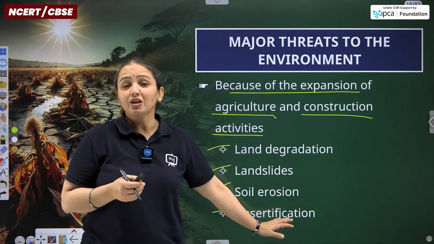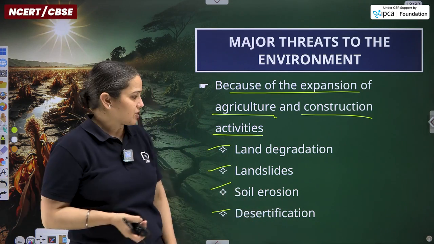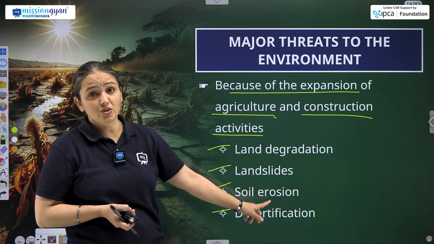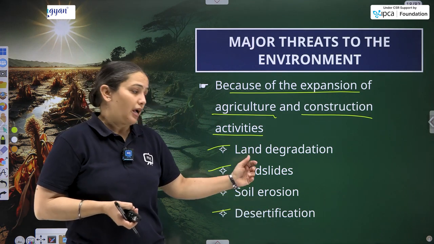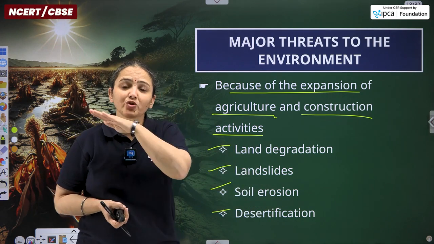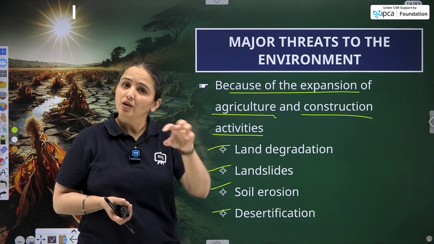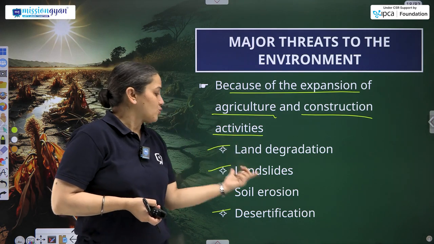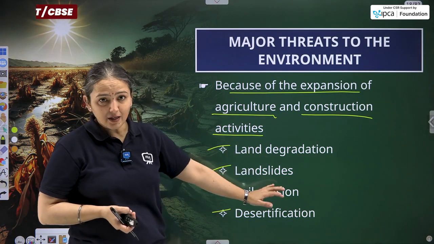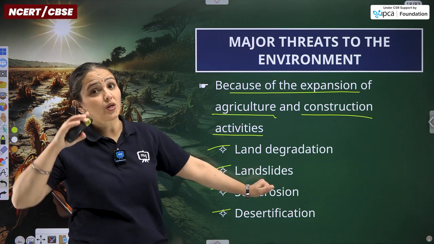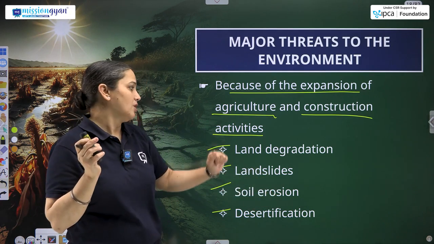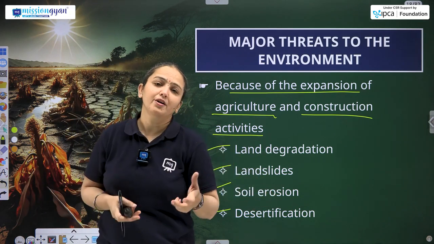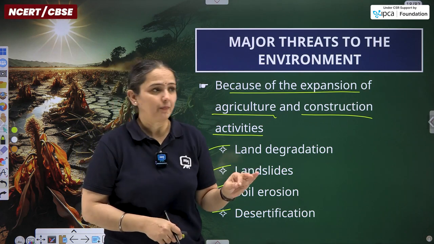Now desertification, it means no vegetation is there. If no vegetation is there, of course it is going to affect the soil, and the soil erosion. Erosion is the depletion of the top layer of the soil. Soil खराब हो रही है, soil loose है, तो landslides are occurring in the mountainous region because we are deforesting those regions, and of course the quality of land is degrading.